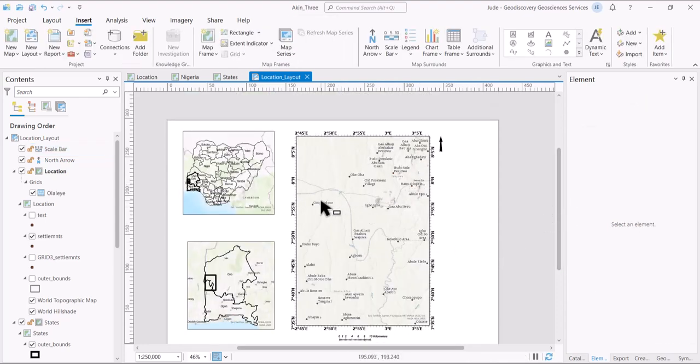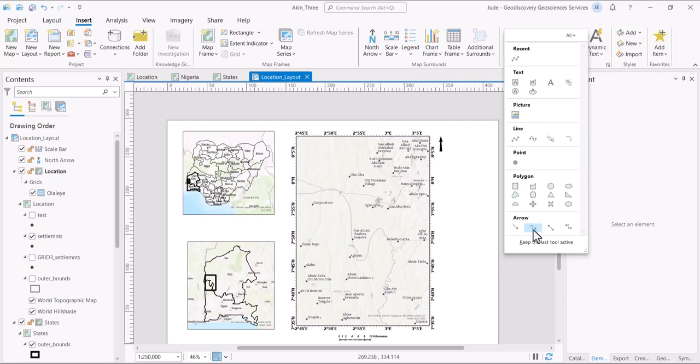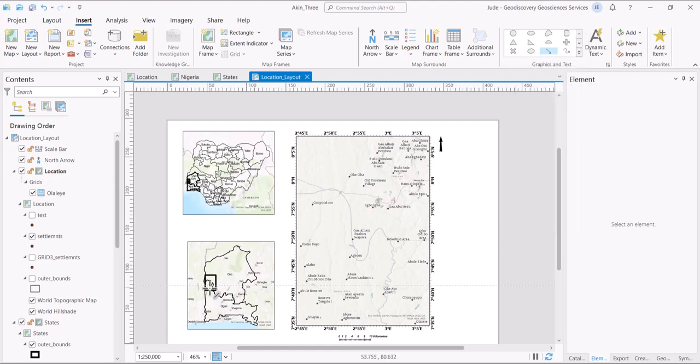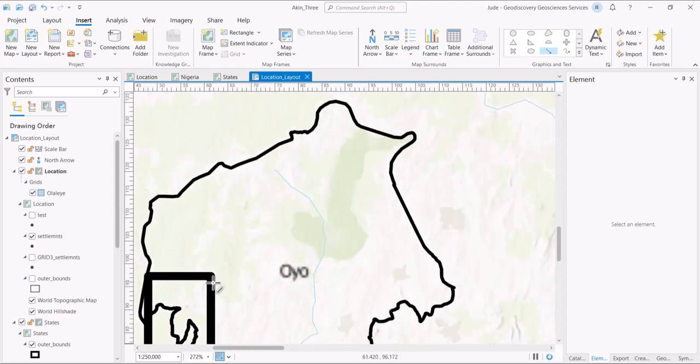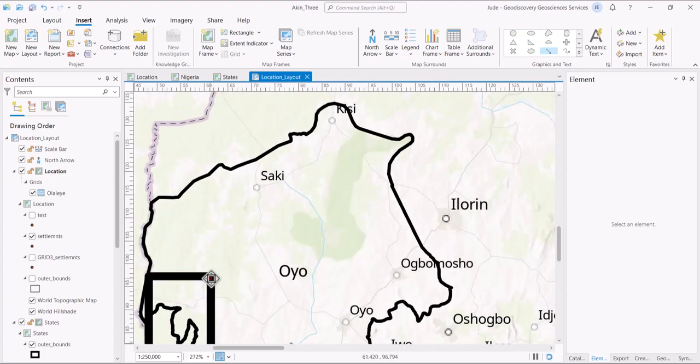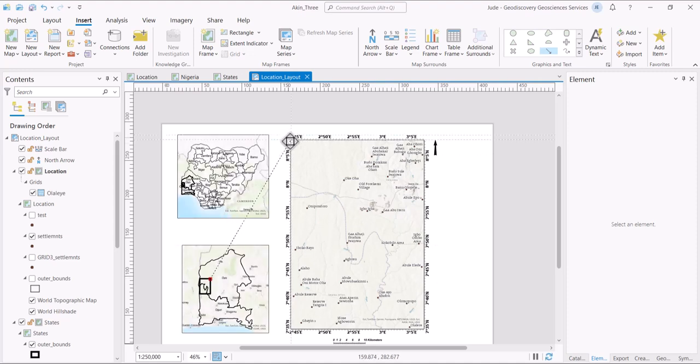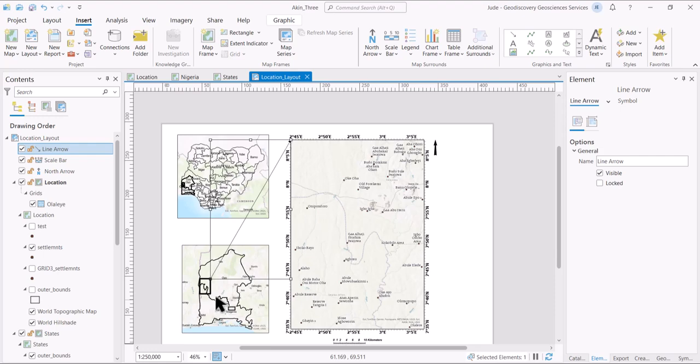So what we are going to do now is put some lines. Not just an ordinary line. Let's use an arrow. We start from here. Just zoom in very well so that you get the edge. Zoom out and double click here. And again, do the same.